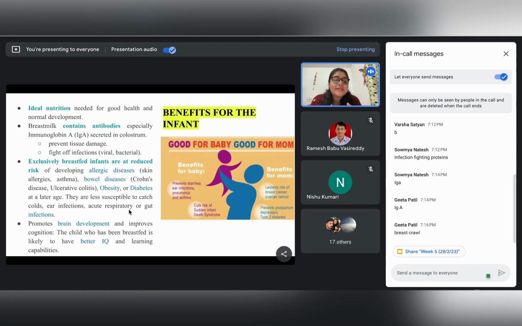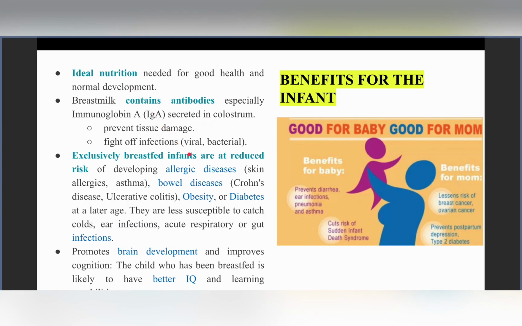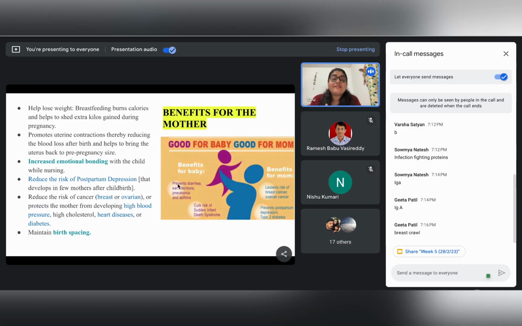It has also been seen that if a child gets a proper breastfeeding period, then the child is found to have a higher and better IQ and learning capabilities as well. So now we have seen the benefits of breastfeeding for the child. Next we will see the advantages of breastfeeding for the mother as well.